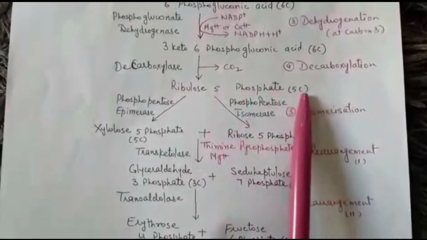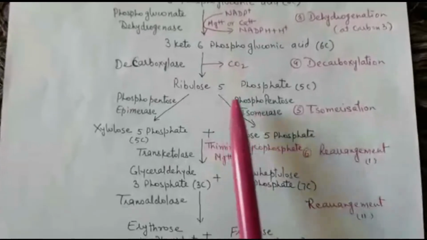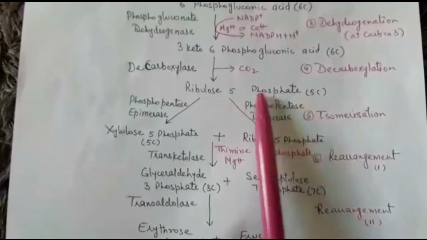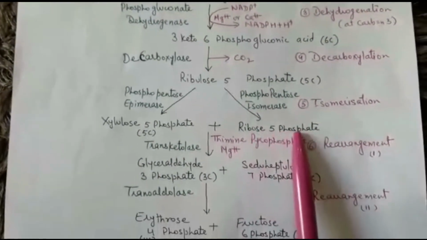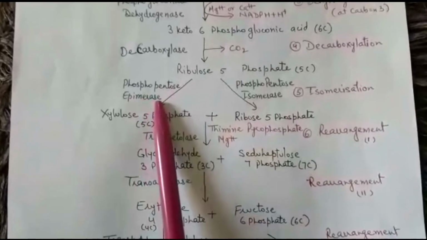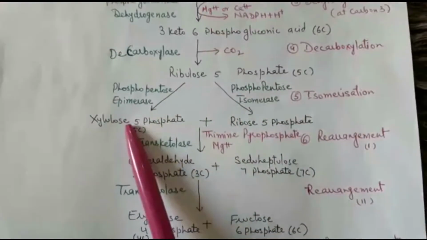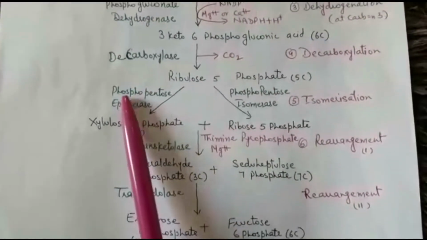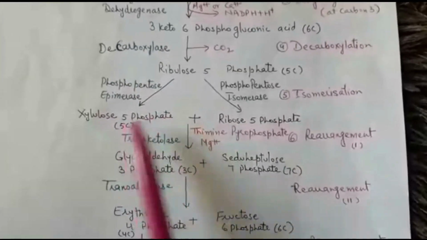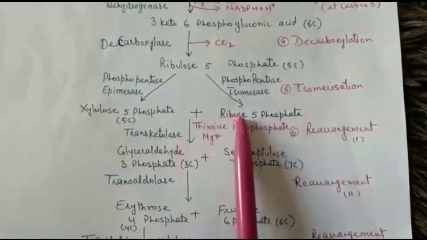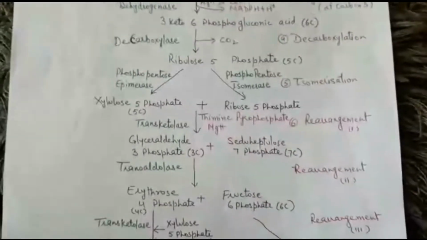Ribulose 5-phosphate, which is 5 carbon sugar, may undergo isomerization, that is rearrangement of atoms, in presence of an enzyme phosphopentose isomerase to form ribose 5-phosphate, or it may undergo epimerization. Epimerization I have already told you, these two molecules differ at carbon atom 1. In presence of an enzyme phosphopentose epimerase to form xylulose 5-phosphate. So these two 5 carbon sugars which are produced as a result of isomerization or epimerization may combine. So these are all rearrangement reactions.